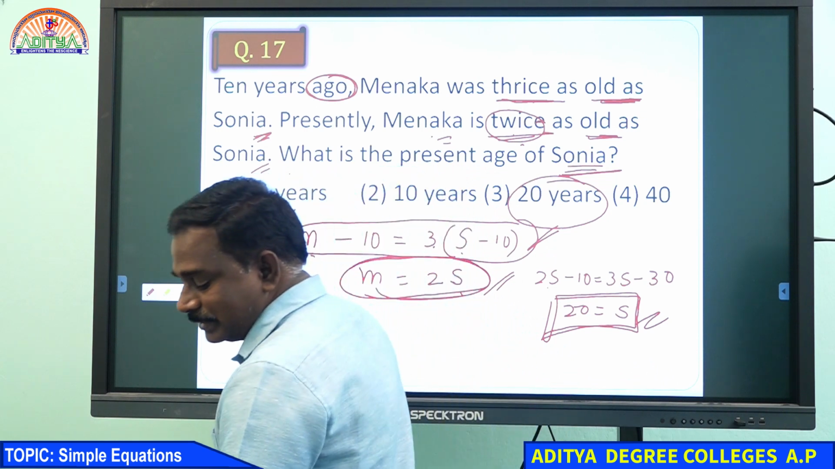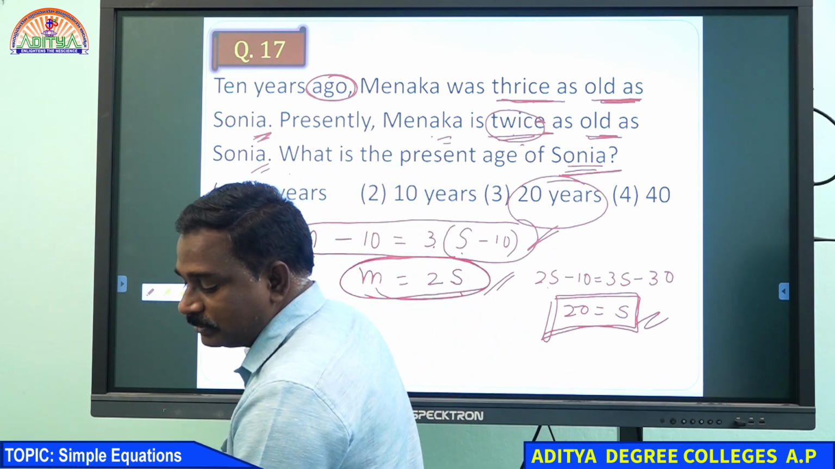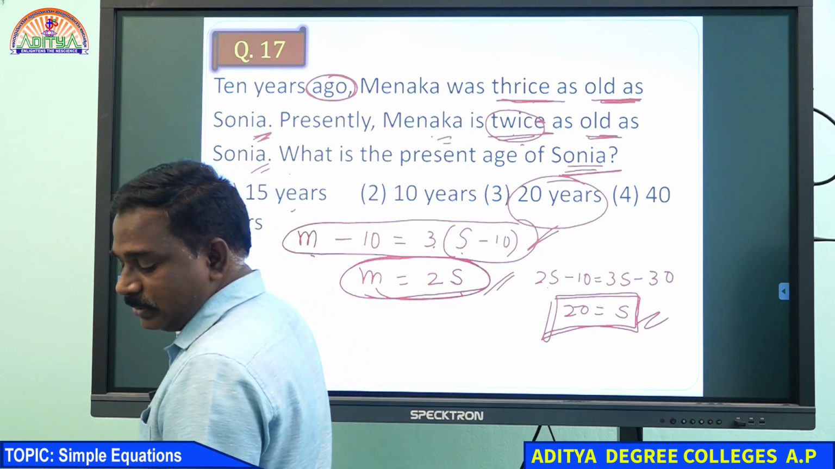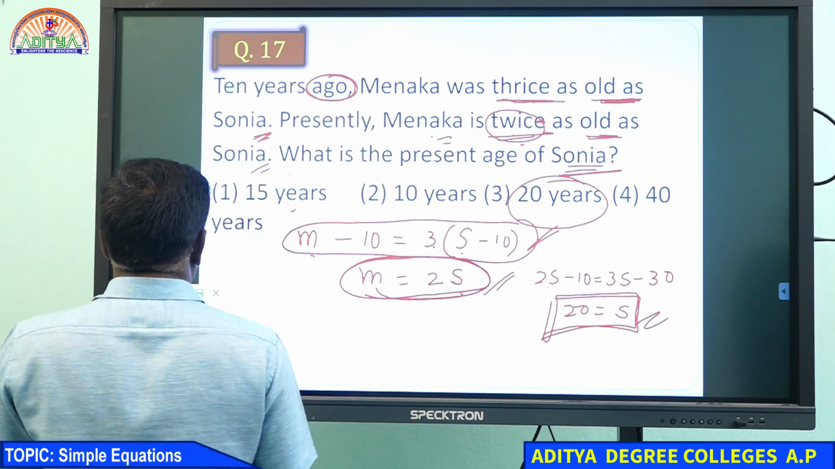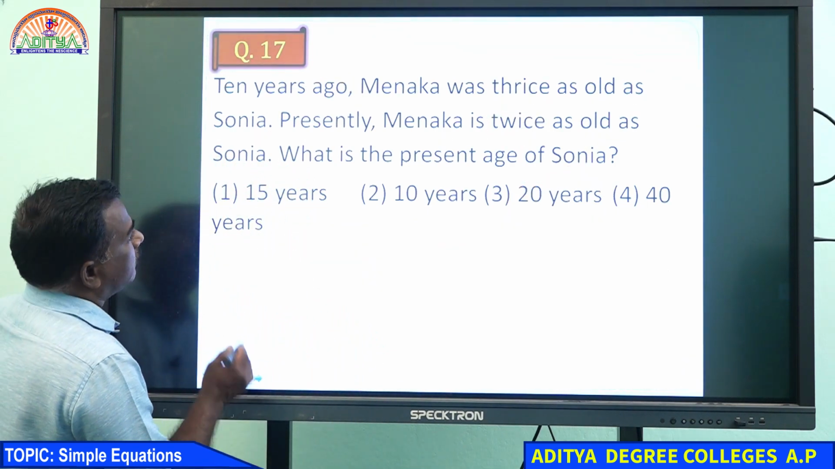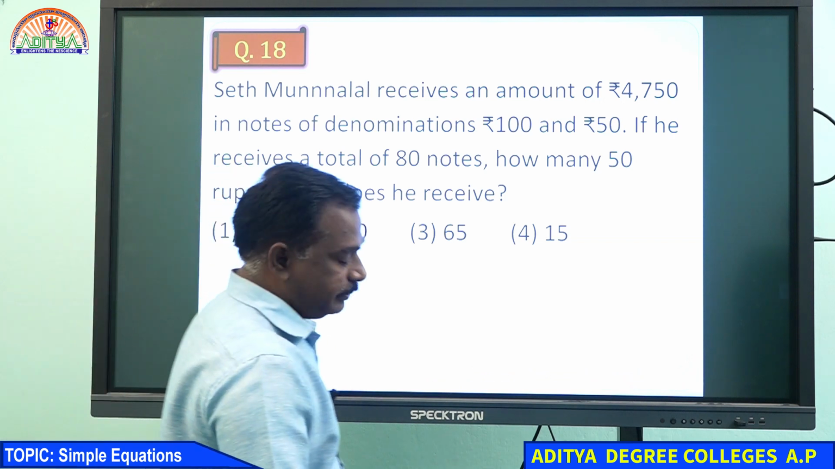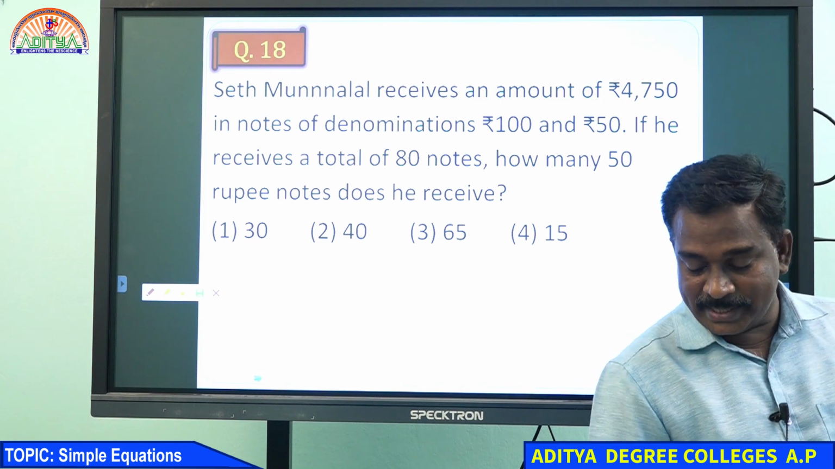We can go for the next sum, right? Some of you wrote 40, please verify your answer. 90% of you wrote 20, one or two students wrote 40, please verify your answer. We can go for the next question. Very good. This one is the next question, read it carefully and try to get the answer.